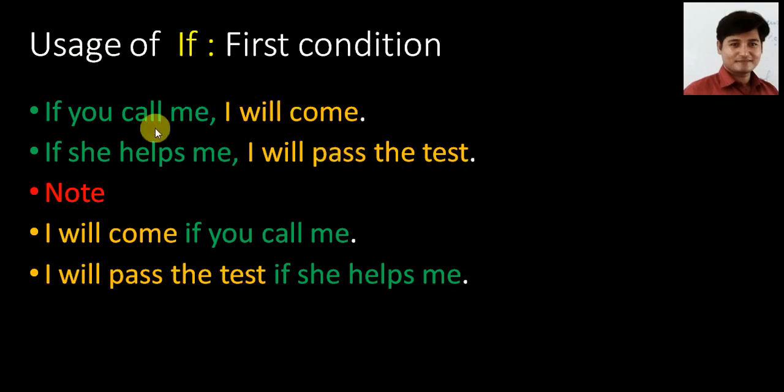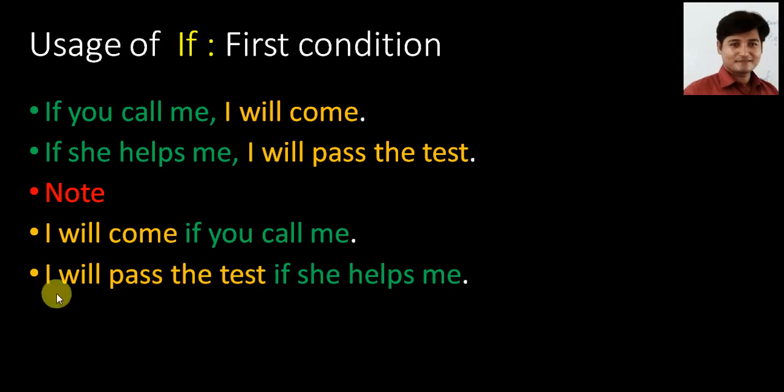You can change this sequence as in these two examples. I will come if you call me. We have changed the sequence. We have mentioned the result or effect first and the condition later. And keep in mind, while writing the condition after the result, we remove the comma. But if we mention the condition first and the result later, in writing we use a comma after the condition. Understand? This is the difference.